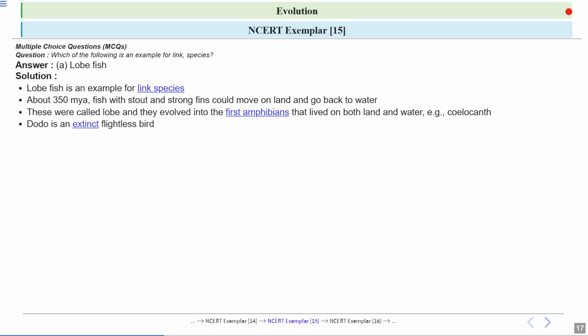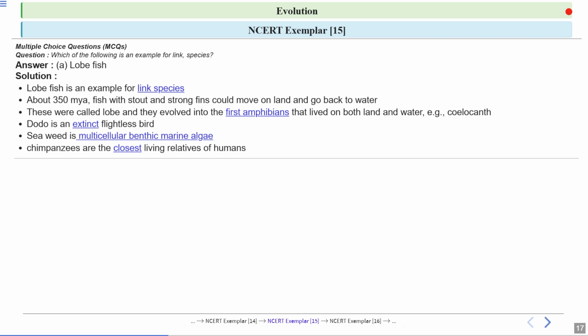One of the options was dodo. The dodo is an extinct flightless bird. It is extinct now. Then seaweed, they are multicellular benthic marine algae. Chimpanzees, they are the closest living relative to humans. They share the most recent common ancestor with humans.